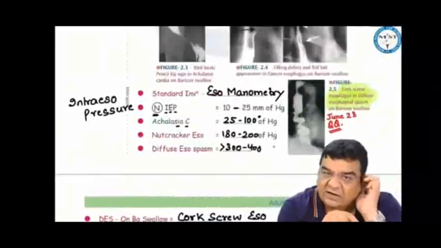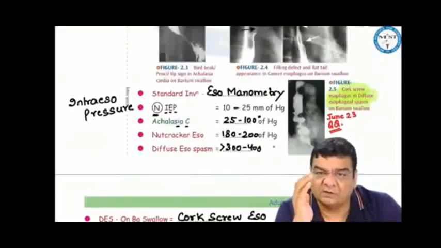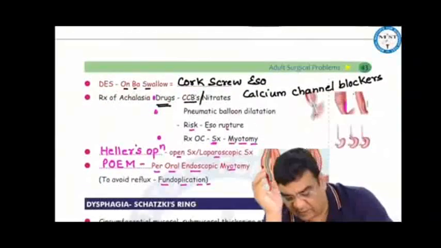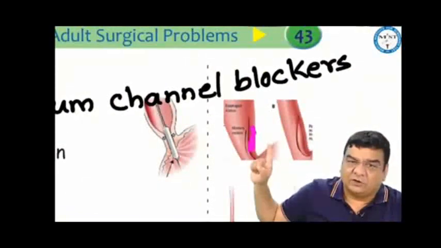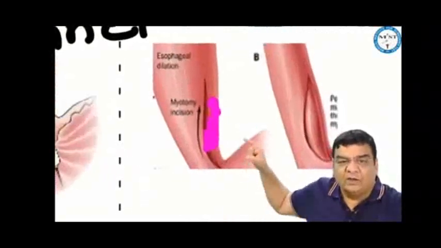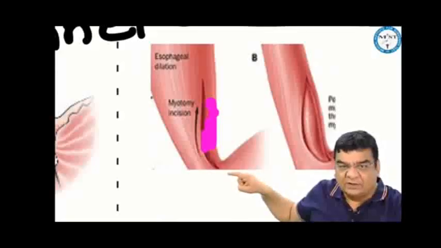In the management of achalasia cardia, we want to relieve the traffic jam at the lower esophageal sphincter. We want to relax the lower esophageal sphincter. Initially, we try giving medicines like calcium channel blockers and nitrates. We can also do a pneumatic balloon dilatation, but pneumatic balloon dilatation will carry the risk of rupture of the lower esophagus. The treatment of choice would be a surgical treatment, where we would like to incise the muscle fibers at the lower esophageal sphincter. So we make a longitudinal incision cutting the muscles of the lower esophageal sphincter. This is called myotomy.